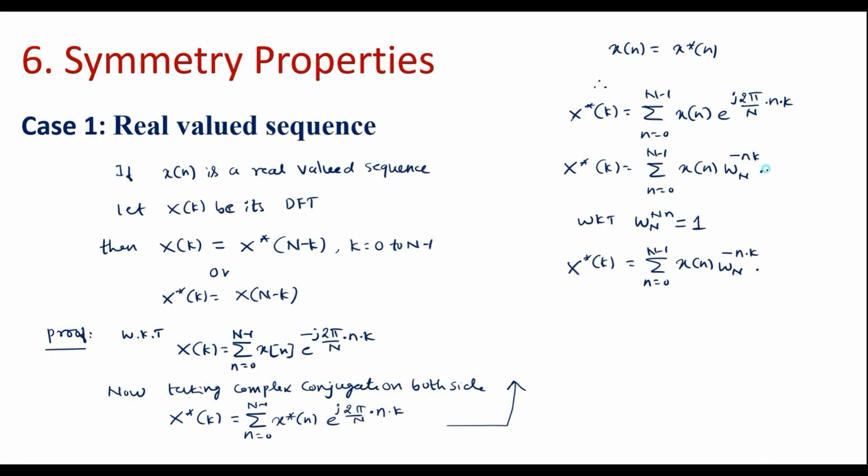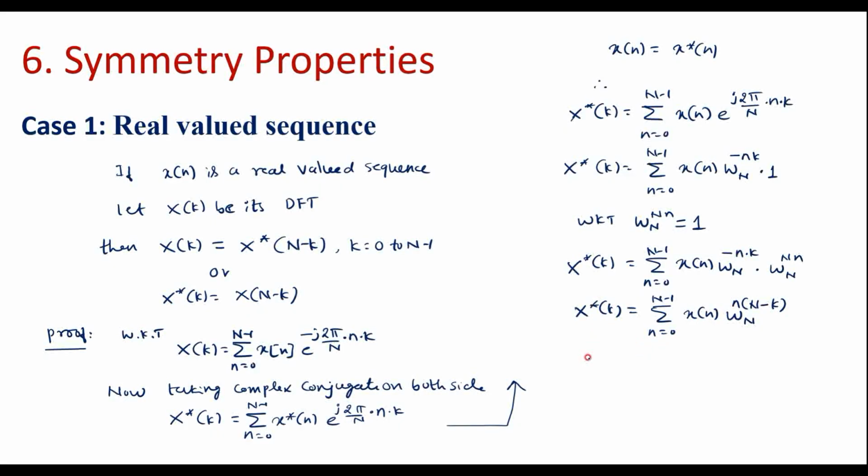So here I can write into 1, and in place of 1 I can represent it as W N power Nn. Further I can simplify this as summation n is equal to 0 to N minus 1 x of n W N power n into capital N minus k, that is x star of k.